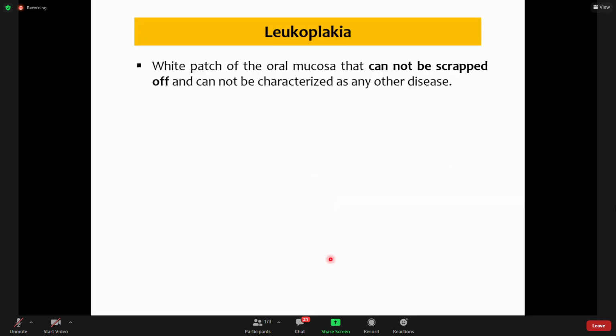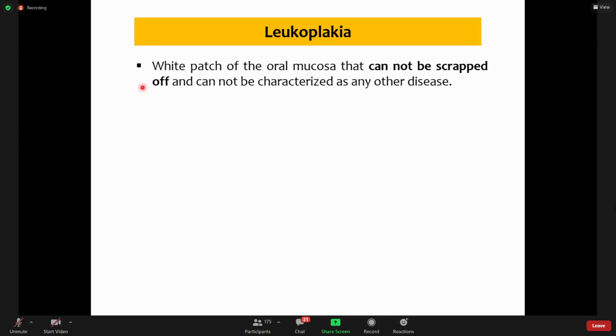And now leukoplakia is defined. There has been much controversy about the definition of leukoplakia, but now it has been defined by WHO as white patches of the oral mucosa that cannot be scraped off, and that cannot be characterized as any other disease. If they are part of lichen planus, then they are not leukoplakia; they are part of lichen planus or pemphigoid or any other systemic disease.